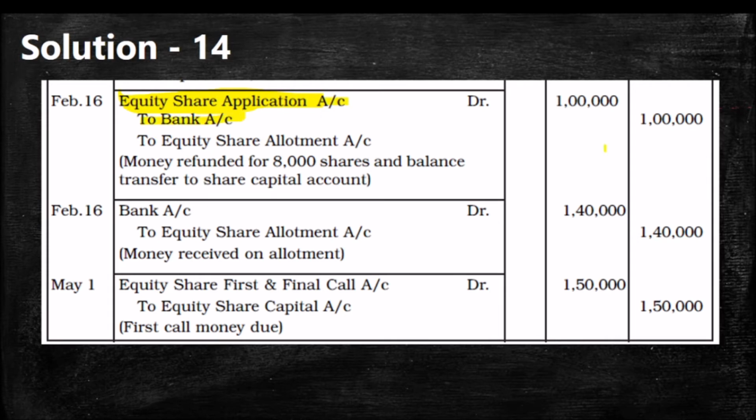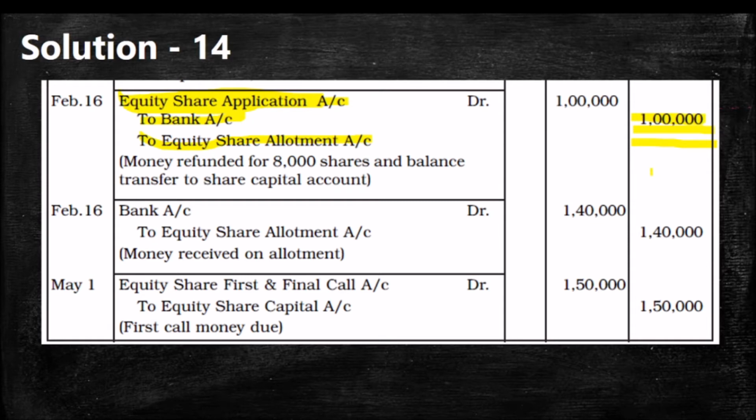To bank we have to write here 40,000. To equity share allotment, we have to write here 60,000. That total is 1 lakh. We can write it separately. So equity share application 1 lakh, to bank 40,000, to equity share allotment 60,000.